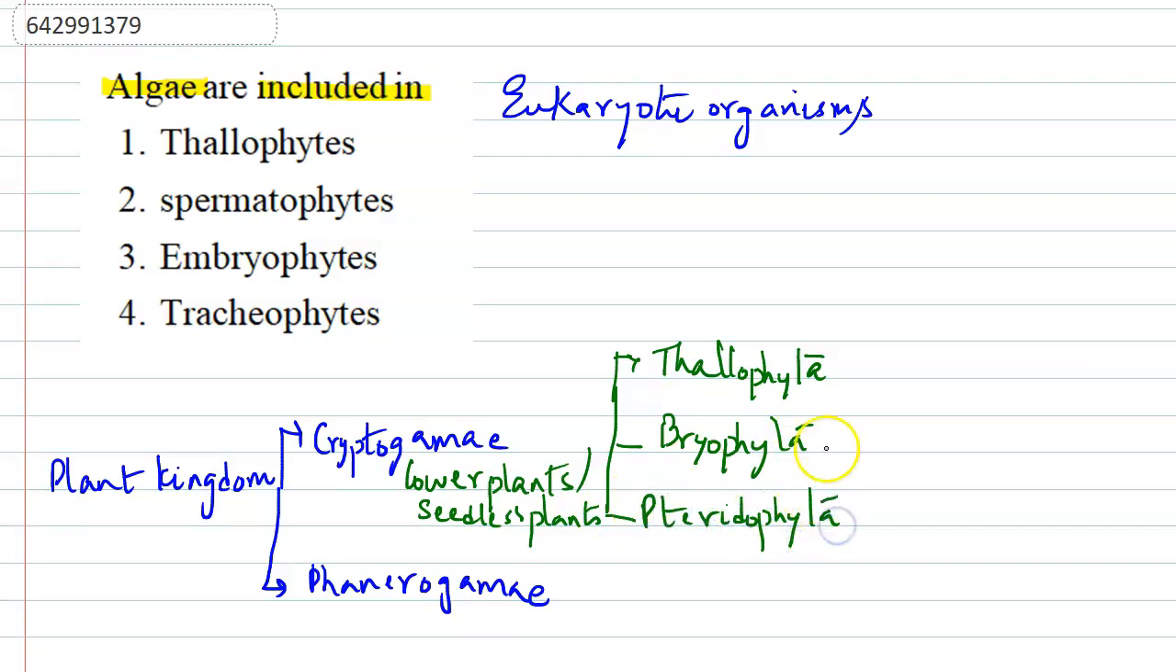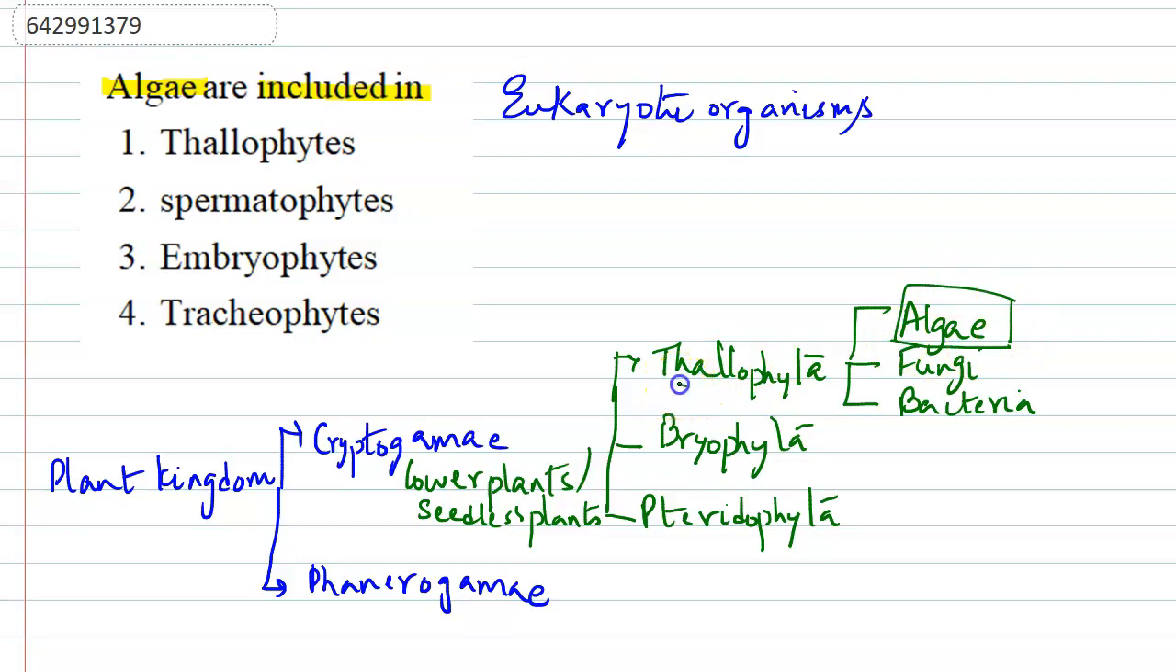Now the thallophyta has three main categories. What are they? Those are the algae, fungi, and bacteria. So by this it is clear that algae belongs to the thallophyta of the lower plants. So the answer for this question is the first option, that is, algae are included in the thallophytes.